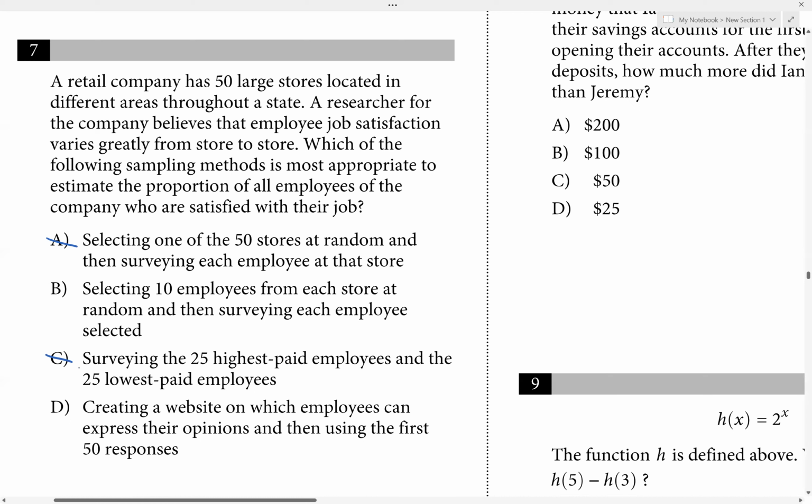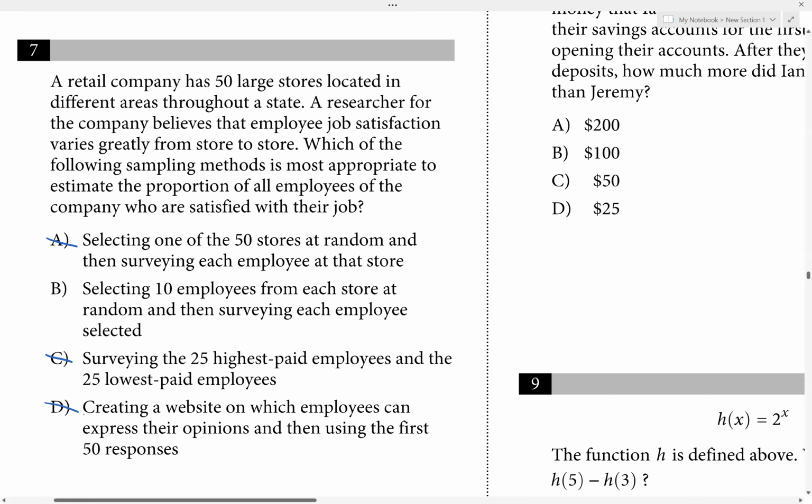D says creating a website on which employees can express their opinion and use the first 50 responses. This won't work because this is more like a volunteer response, right? So those people who respond are more likely to have a stronger opinion, right? If they volunteer to respond, those who have a stronger opinion, whether that's positive or negative, are more likely to respond than the other people. So it does not represent all the people in the company. It's not a good, fair representation.